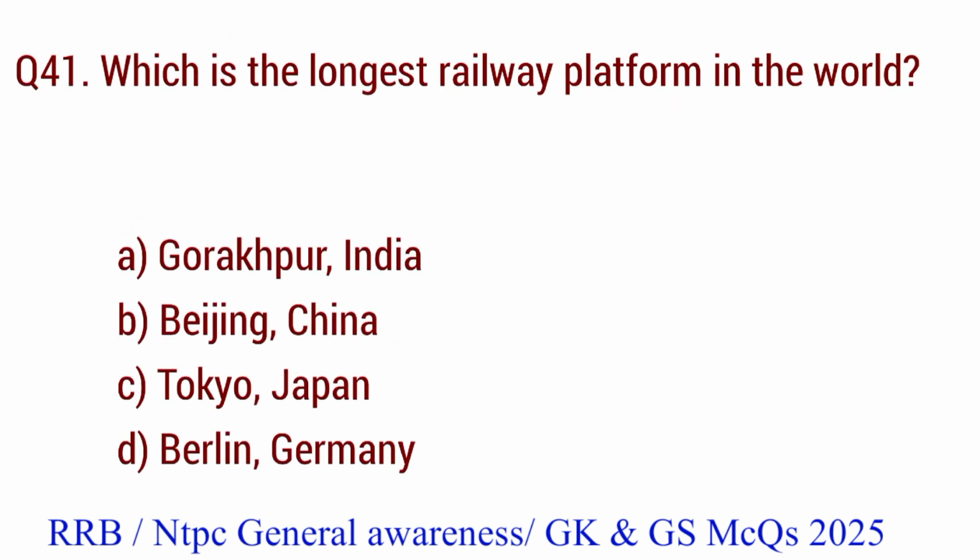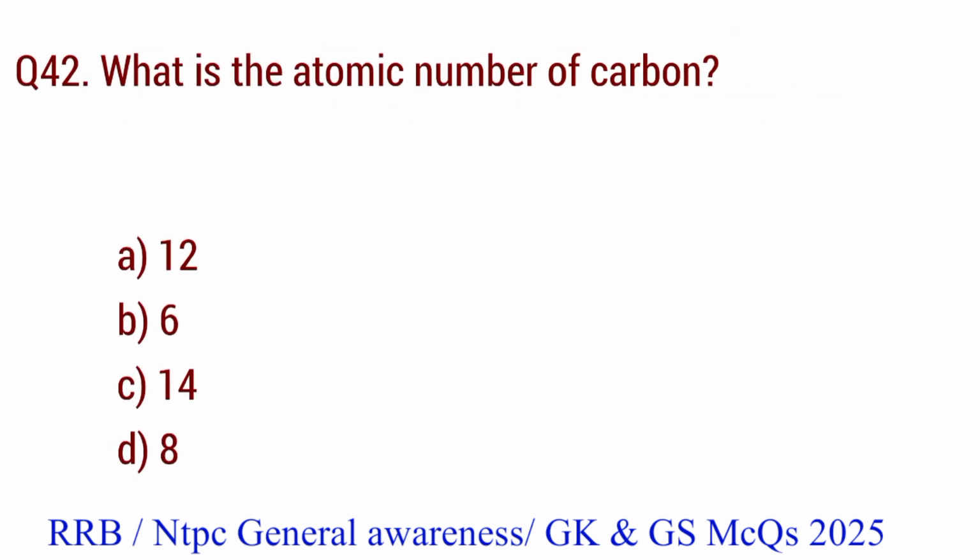Question number 41. Which is the longest railway platform in the world? The right answer is option A. Gorakhpur, India. Question number 42. What is the atomic number of carbon? The right answer is option B. 6.